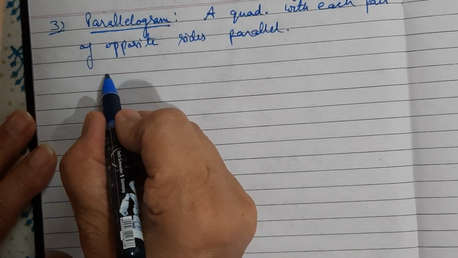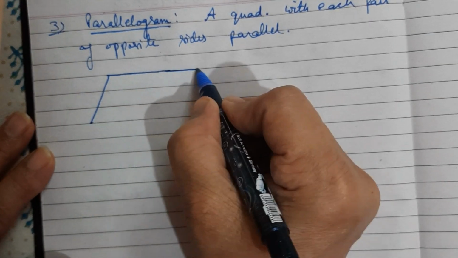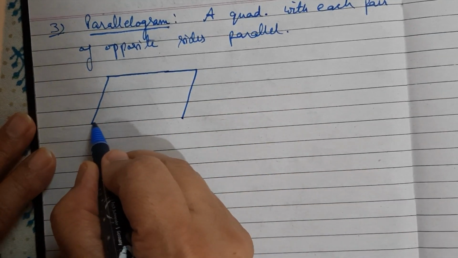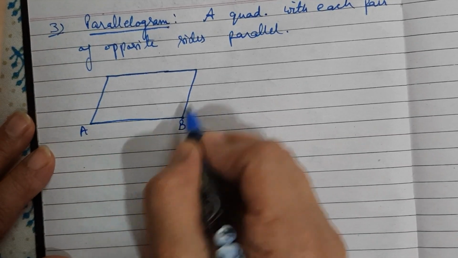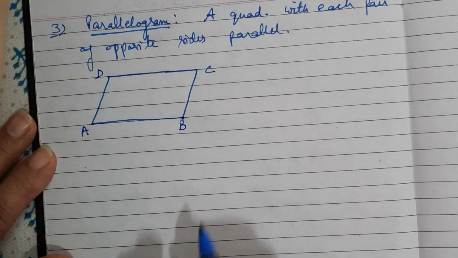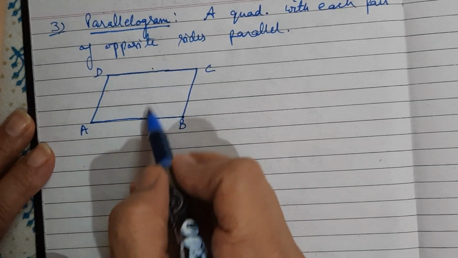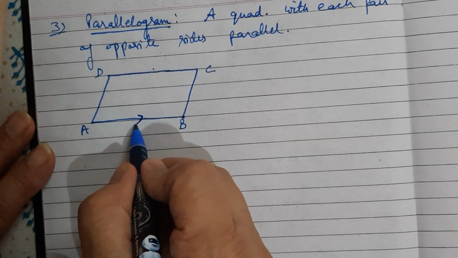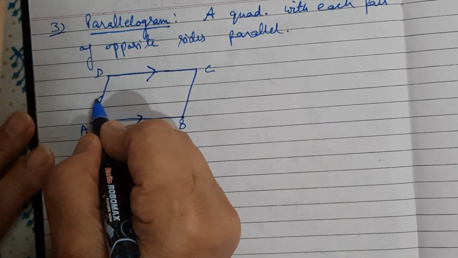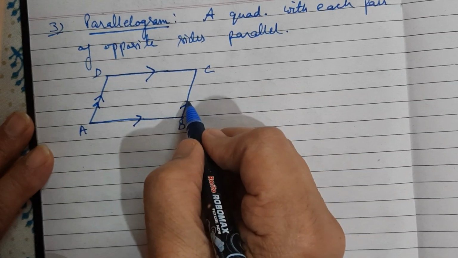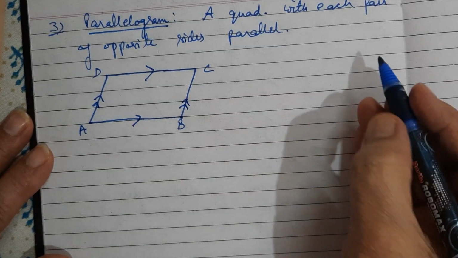I'll draw a figure here. Let us suppose this is a parallelogram. Name of the parallelogram is A, B, C, D. You can name any. So in this parallelogram, each pair means these are the opposite sides. So this is parallel to this side. AB is parallel to DC and AD is parallel to BC. So pair of opposite sides are parallel. This is known as a parallelogram.